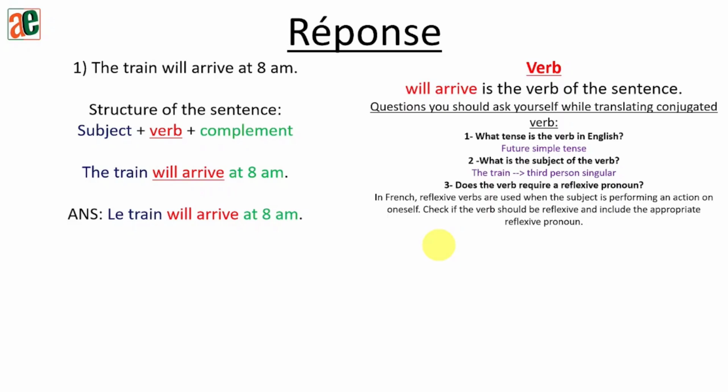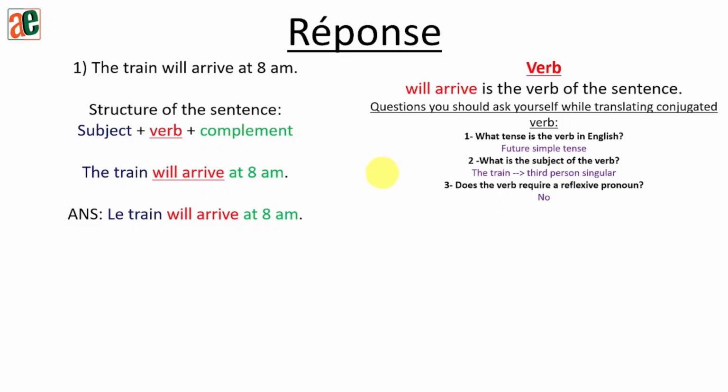Okay, reflexive verbs are nothing but verbs that we use to express an action that the subject does on himself. So here, I'm talking about the train which will arrive. So, no. The subject is not doing the action on himself. So you say no. Okay.